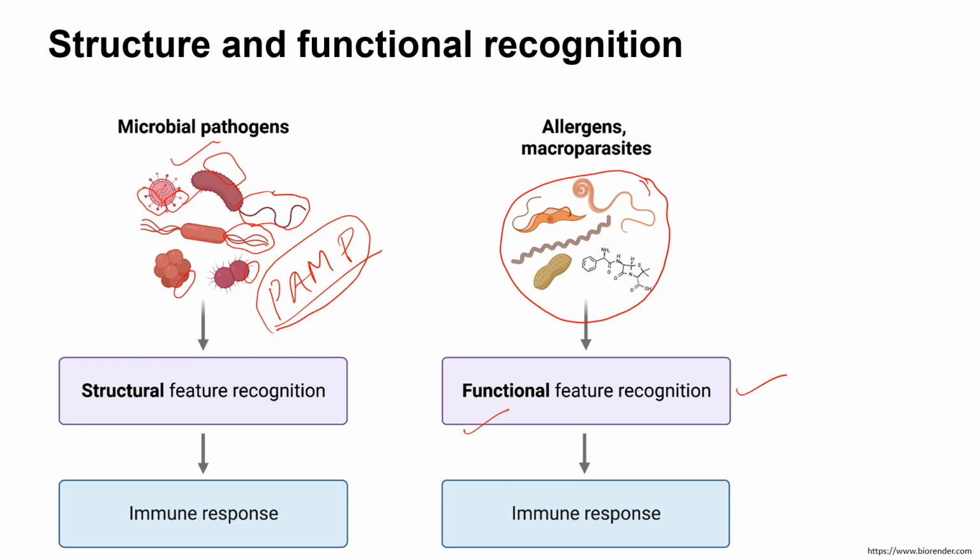While in case of the smaller microbial organism, the structure is sufficient to raise an immune response. So there is a difference between microorganism and macroorganism, for example the parasites, in terms of how the immune response is generated. All right. There is another term which we need to understand called cognate antigen.